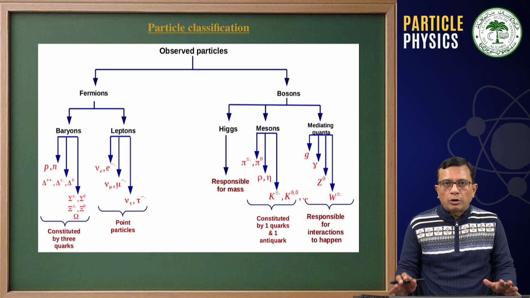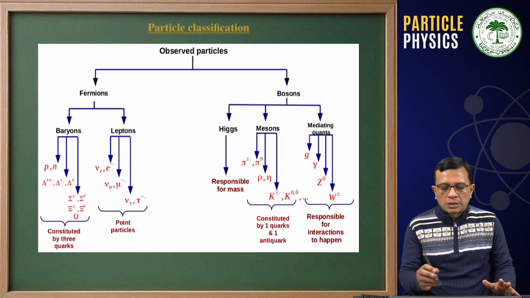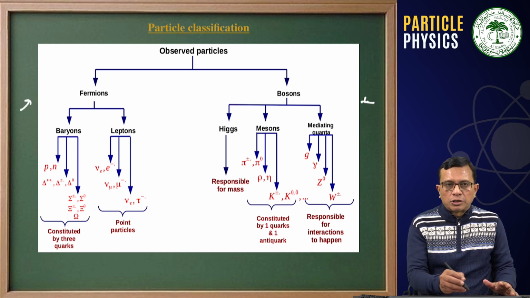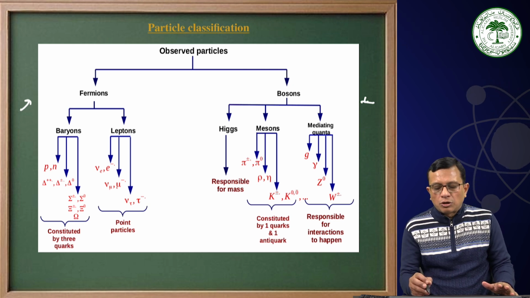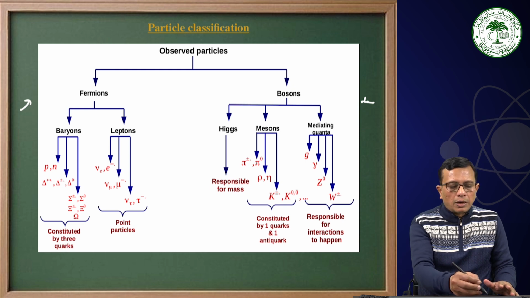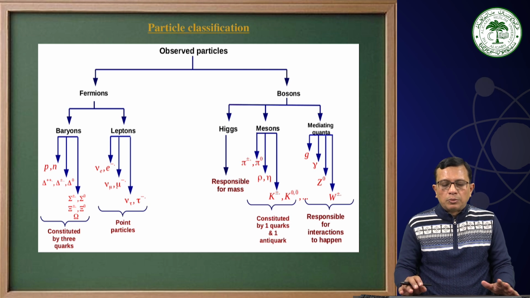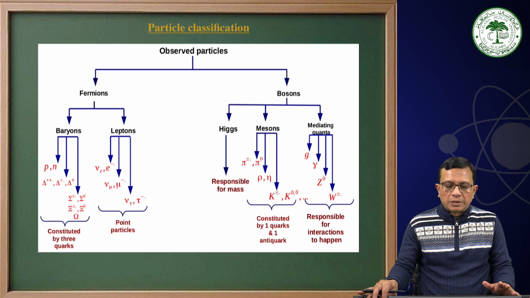What we saw yesterday in the sixth lecture is that observed particles are broadly classified into two groups, fermions and bosons. We have further classification of fermions into baryons and leptons. And for bosons, we have mesons, mediating quanta, and Higgs boson. Now, today, we are going to discuss the various conservation laws in particle physics.